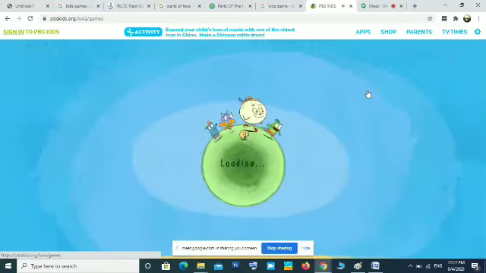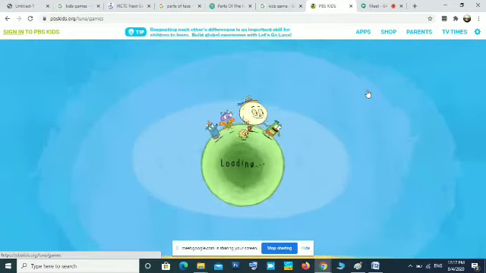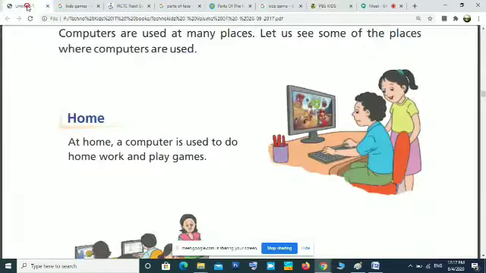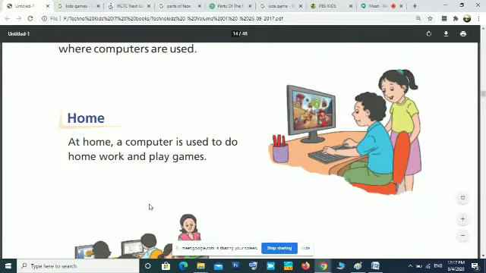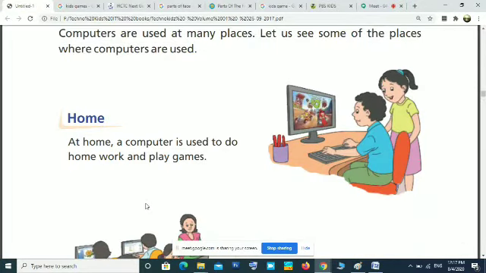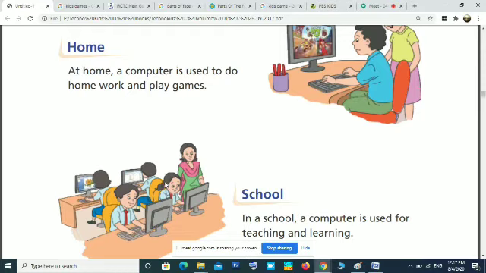Okay, this is one example of game. You can watch movies. Okay. So that is the use of computer at home, mainly to do homework and to play games. Can also watch films, that is also entertainment, YouTube or any Prime videos like that.